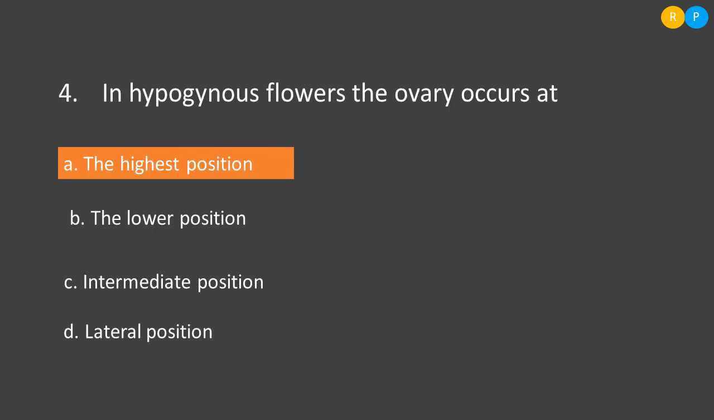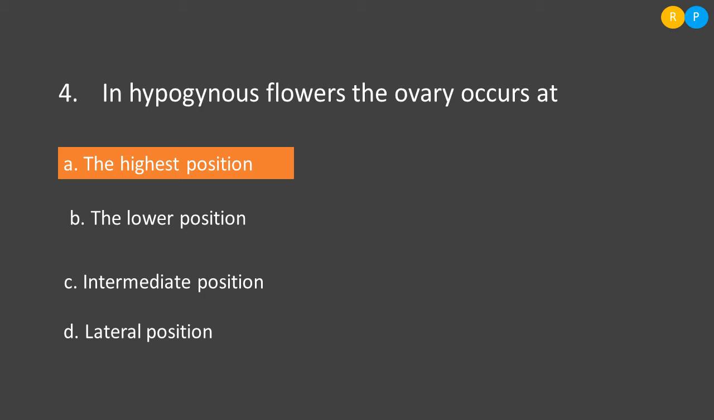The next one: in hypogynous flowers, the ovary occurs at. Hypogynous flowers are a type of flower considered based on the position of the ovary. Clear? Based on the position of the ovary, the flower is divided into three different types. Let us look into the first option. Option A, the highest position. The highest position of the ovary is present in the hypogynous flower. Hypo is nothing but the highest position here. Clear? Then option B, the lower position.